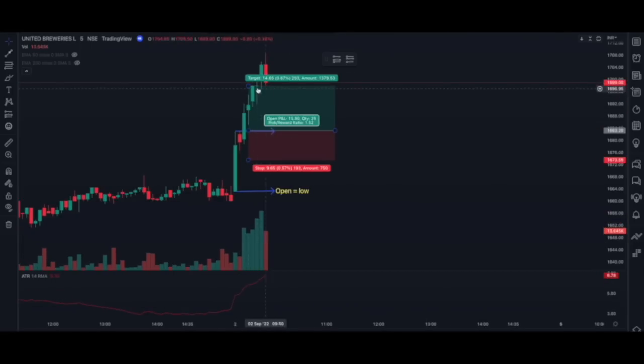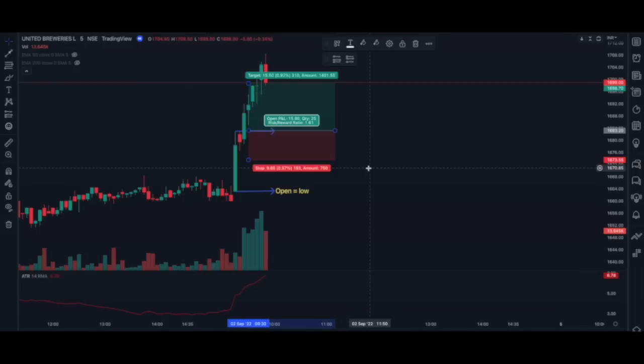And traders, you can see here our target at this level, it got achieved. After this, it went up to 2.5, but we do not care. We stick to 1:1.5 risk reward. Only if you stick to 1:1.5 risk reward, the consistency of the strategy will be good.